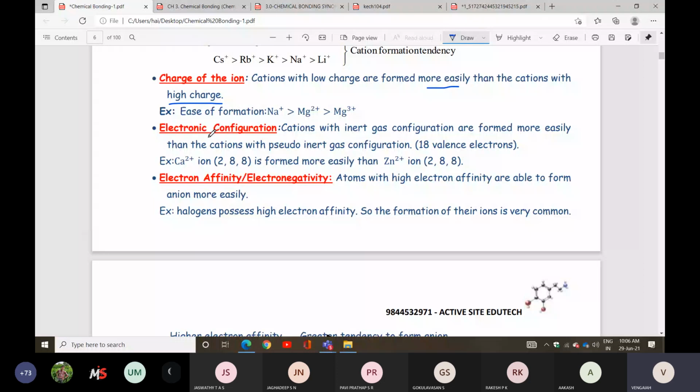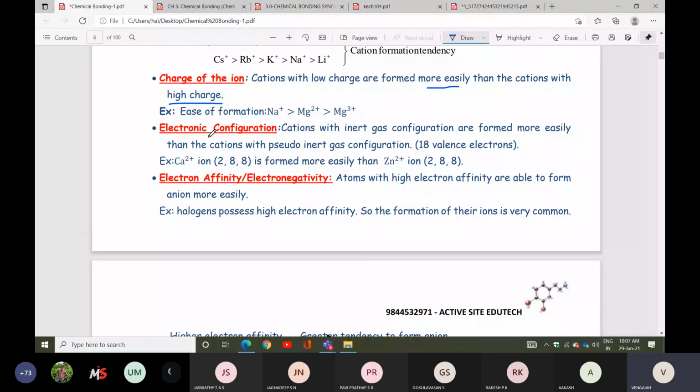Don't be confused about the meaning of electron affinity, electronegativity, ionization potential, electropositivity. These are all things we studied in the periodic classification lesson: periodic properties or periodic trends. So atomic radius, ionization potential, electron affinity, electronegativity, these are all things we discussed in periodic classification. What is the definition? What are the factors also? How does it vary?